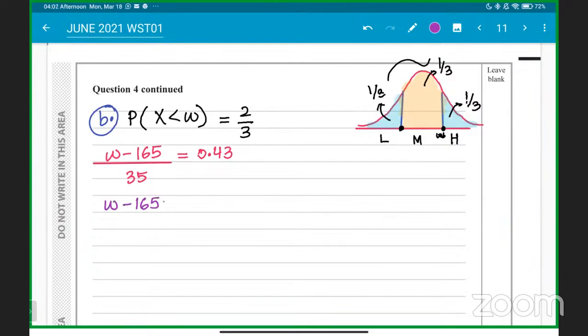W minus 165 is equal to 35 times 0.43. So 35 times 0.43 will be 15.05, plus 165 is equal to w. So w is equal to 165 plus 15.05, that is basically 180.05. So here we go, students. We got this as 180.05. So the upper limit is 180.